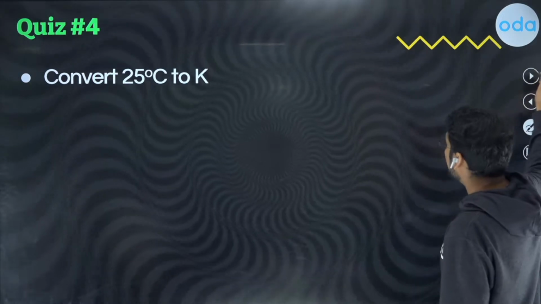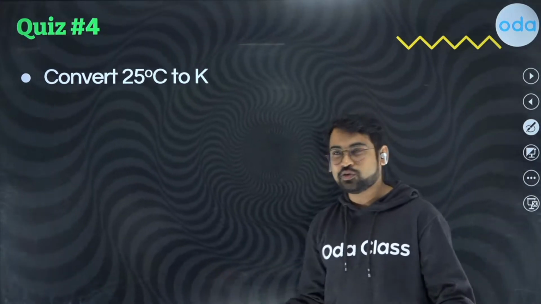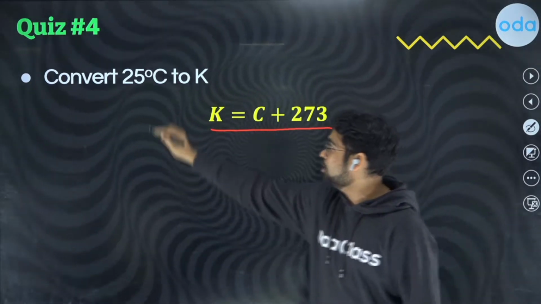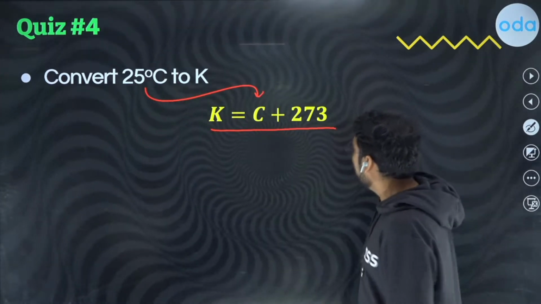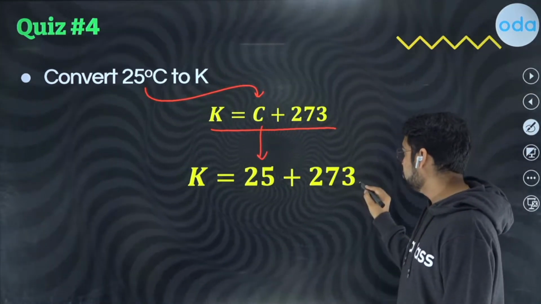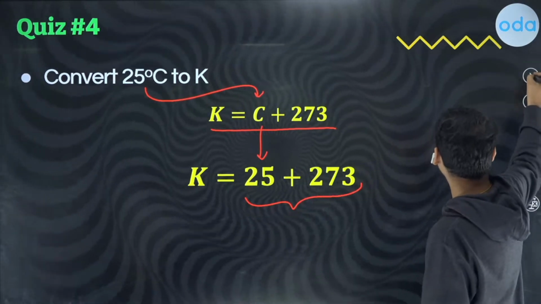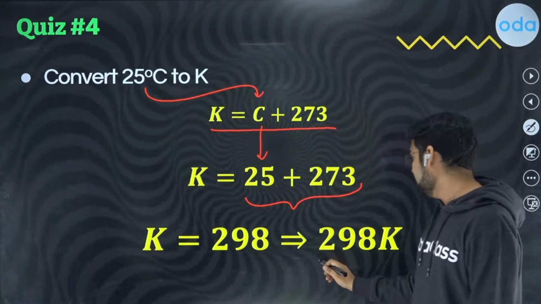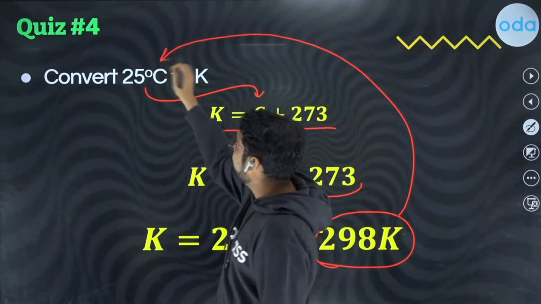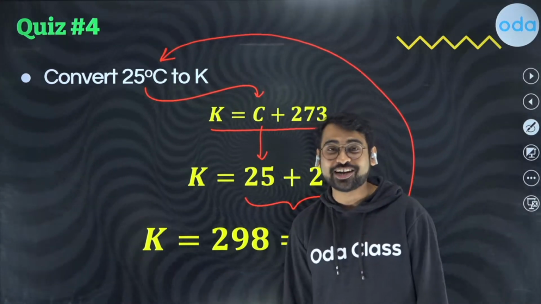And if we have a quiz once again where we are trying to convert 25 degrees Celsius to Kelvin, how will you do that? You'll simply take the formula, that is K equals C plus 273. We'll put the value of C as usual. Once we put this 25, we just need to add these two numbers, and I think the addition is fairly easy over here. You're going to get K as 298, or you can say 298 Kelvin is what can be said to be 25 degree Celsius. Wasn't that easy? I mean, it wasn't, but I made sure that it was.